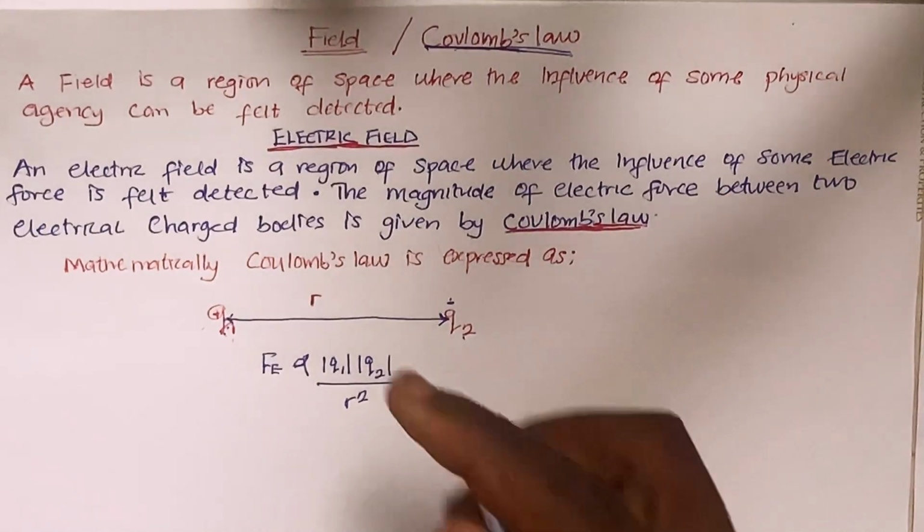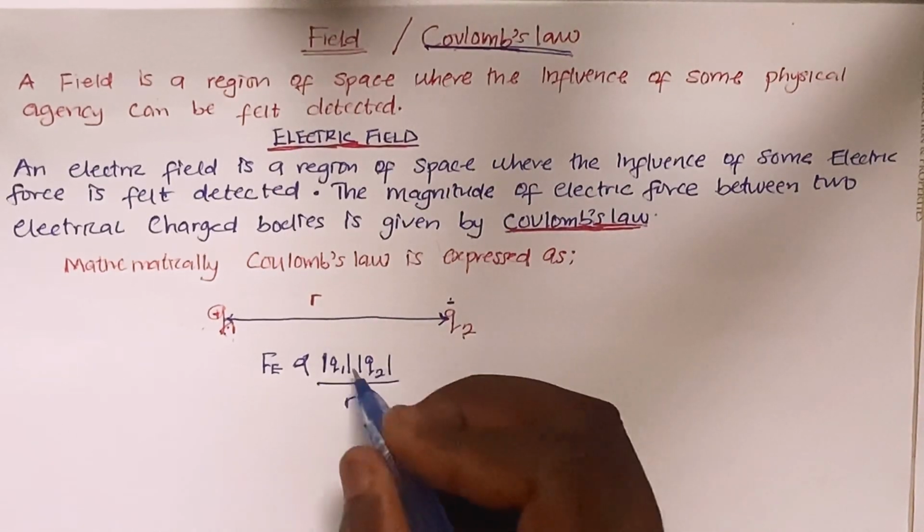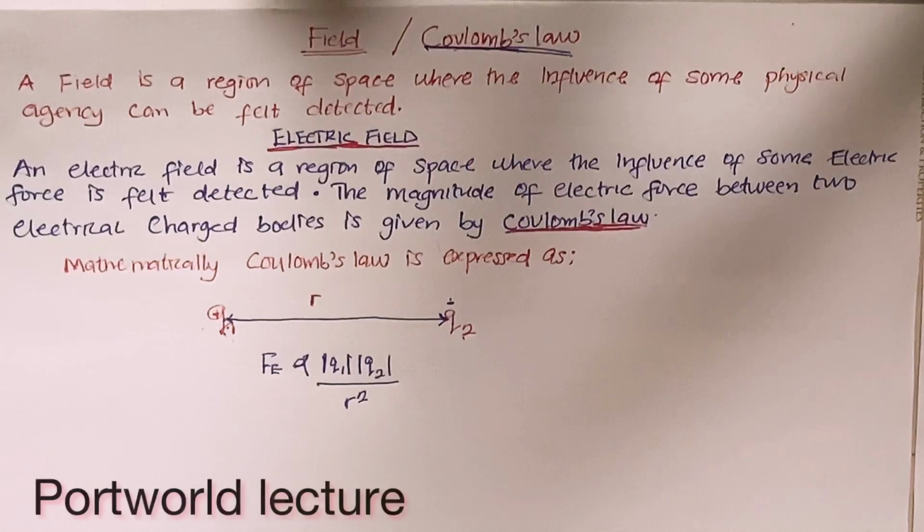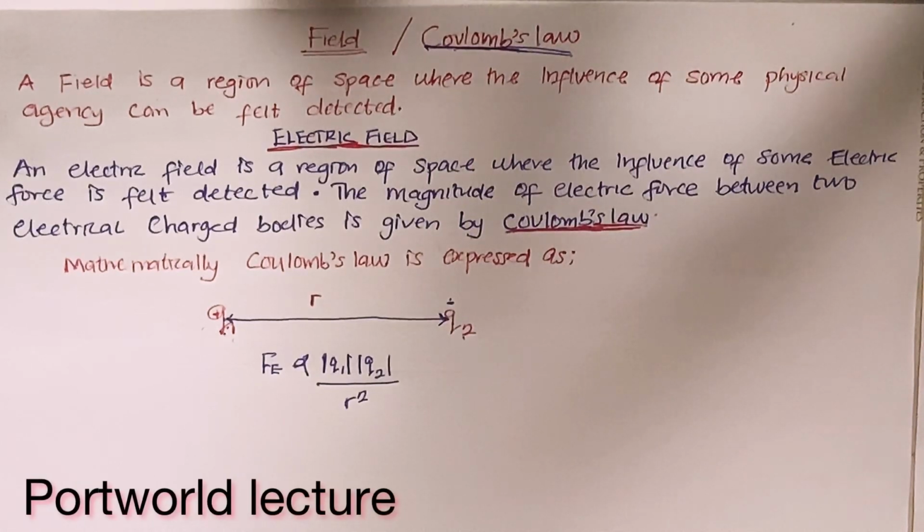The thing is that we use magnitude because we don't care about the sign, whether it is positive or negative. That means we don't care about the nature of the charge. It might be positive or negative, but the numerical value of the charge doesn't depend on the nature of the charge. That means you don't need to put minus or plus, since you are using magnitude.